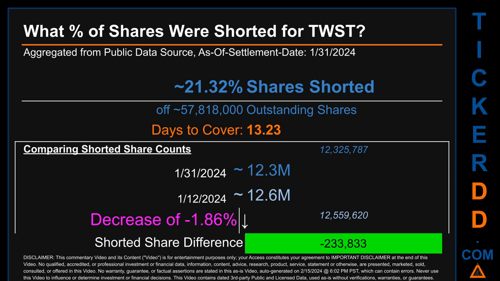When I compare the current 2-week period data snapshot against the previous period, ending in settlement date, the 12th of January 2024, I find that the current snapshot had roughly 233.8 thousand fewer shares shorted. This means that, compared to the previous snapshot, the current snapshot has a decrease of minus 1.86% of shorted shares.